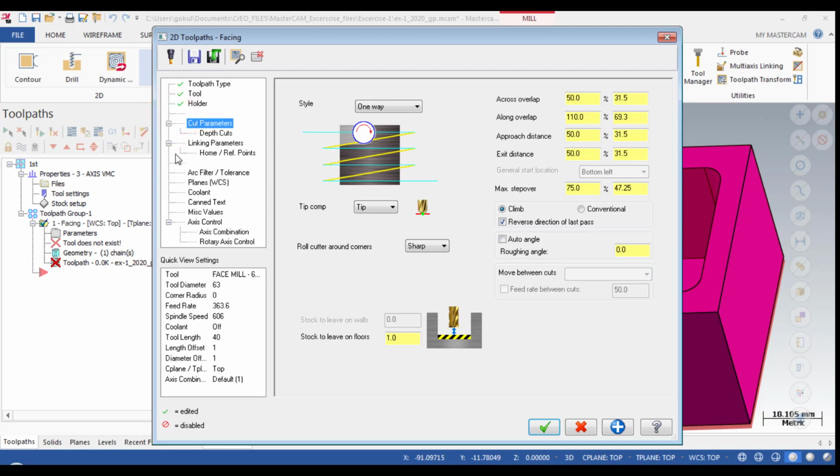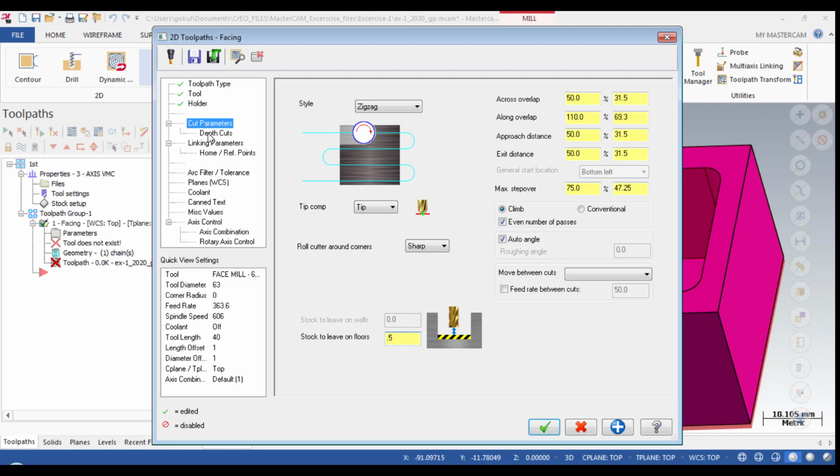The next thing is cut parameters. In the cut parameters, there are styles, and the style has 4 options: zigzag, one way, one pass, dynamic. I will go with zigzag, which is recommended for reducing the cycle time. It will be a short cycle time. After that, you give auto angle and stock to leave on floor, which is required.